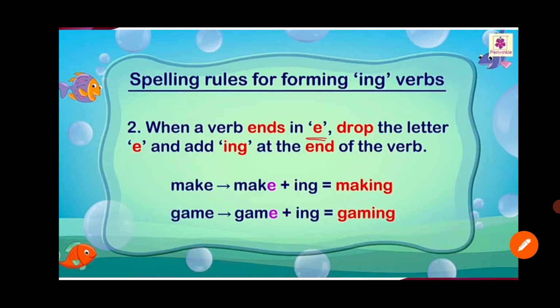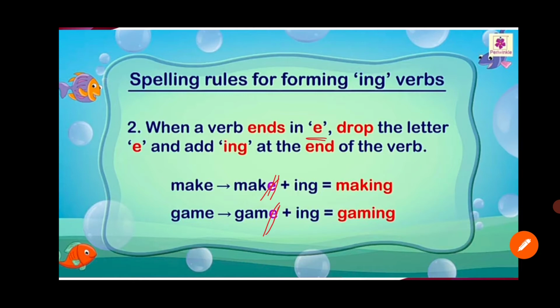For example, make and game. Now we have to add ing. Before adding ing, we must remove e from the word, and then add ing.